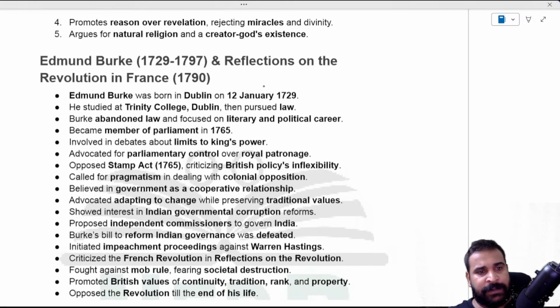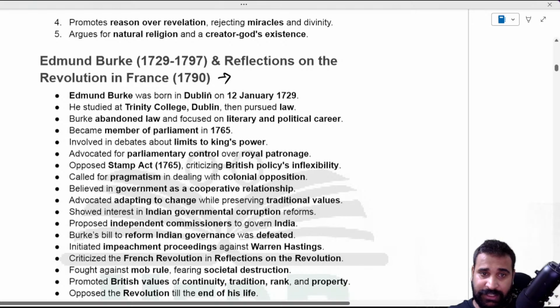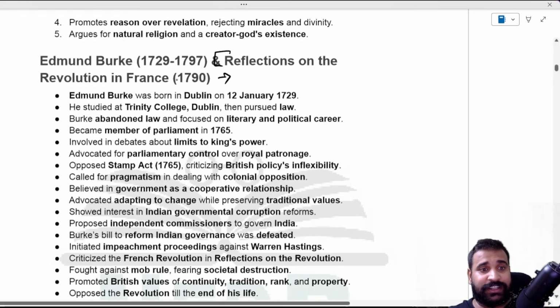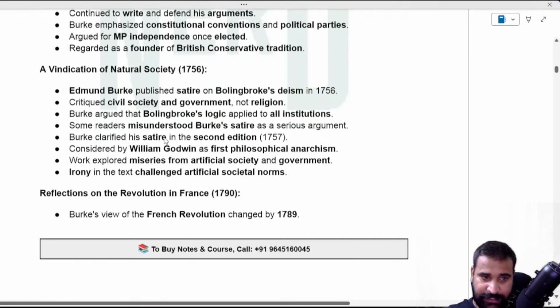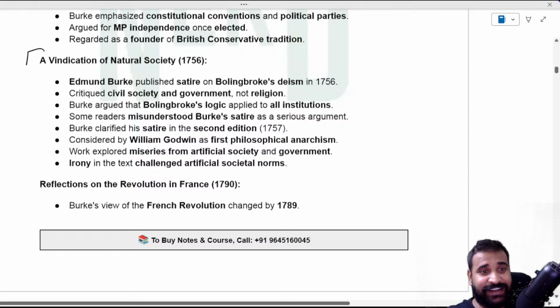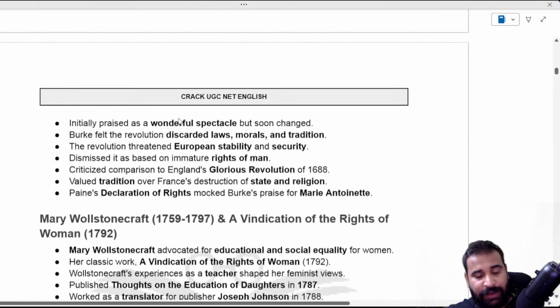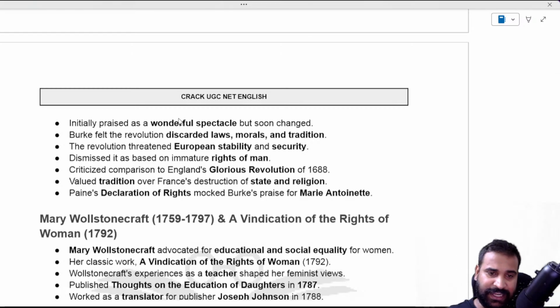Anyway, Edmund Burke also we have discussed in our previous session. You can just go back and watch. But what you have to remember of Burke is Reflections on the Revolution in France. They always ask questions on that. He also wrote A Vindication of Natural Society, and Reflections on the Revolution in France, very important. Our focus here in Romanticism will be more on Wordsworth, Coleridge, Shelley, and Keats, because from them you always get questions.